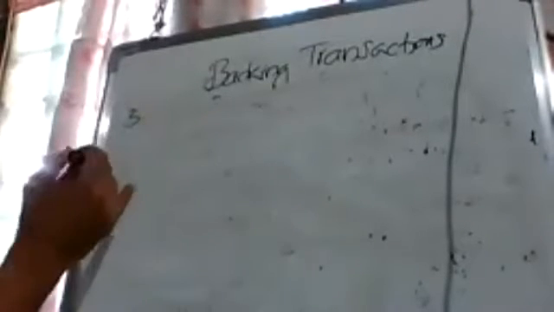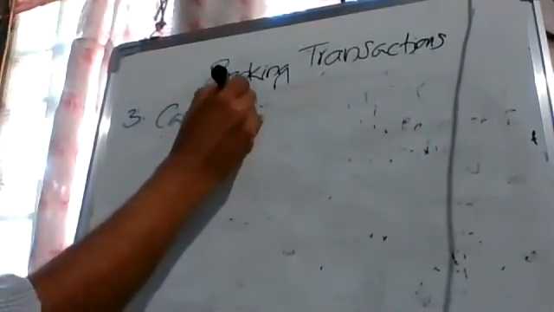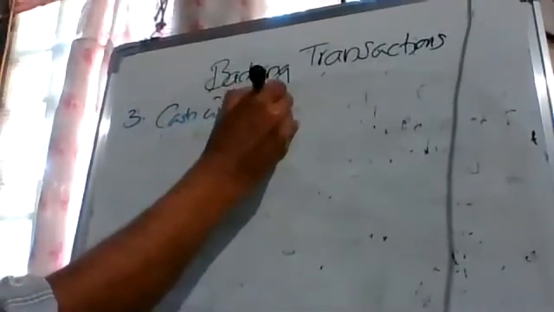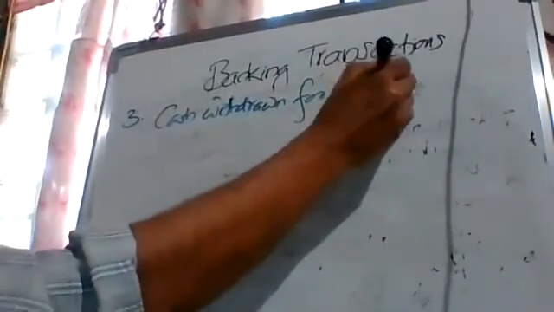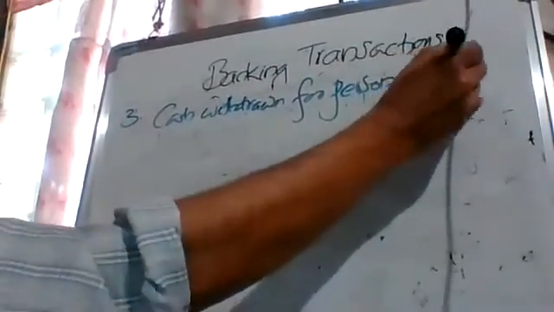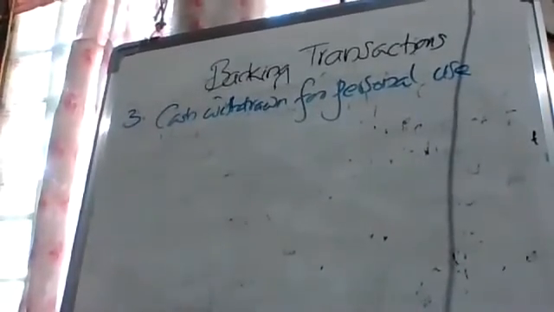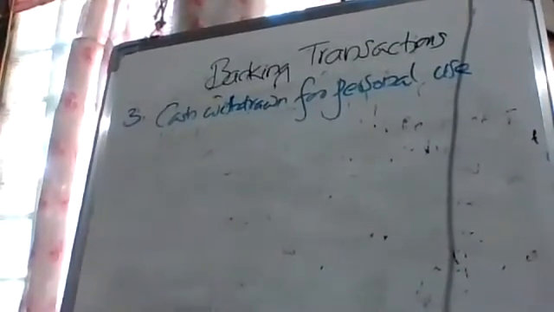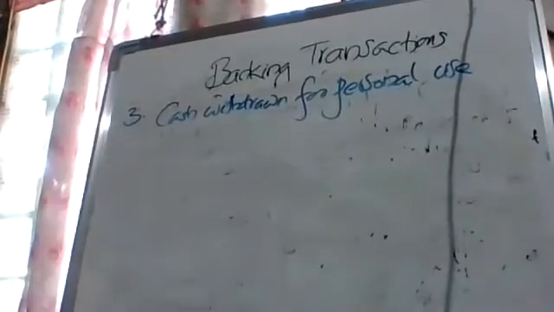Number 3, cash withdrawn for personal use. What's the journal entry?